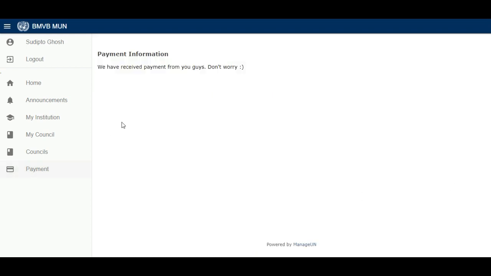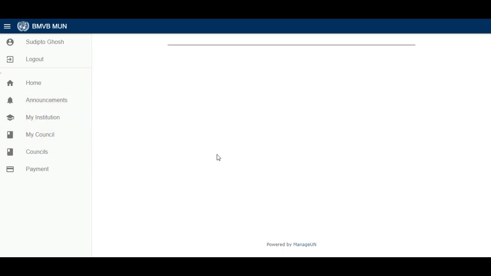Don't worry about payment. If we have to make any announcement, we will announce it on WhatsApp and also make it available on the announcement page.